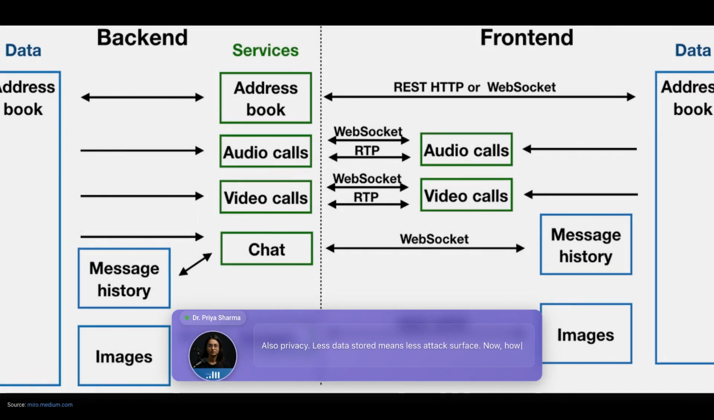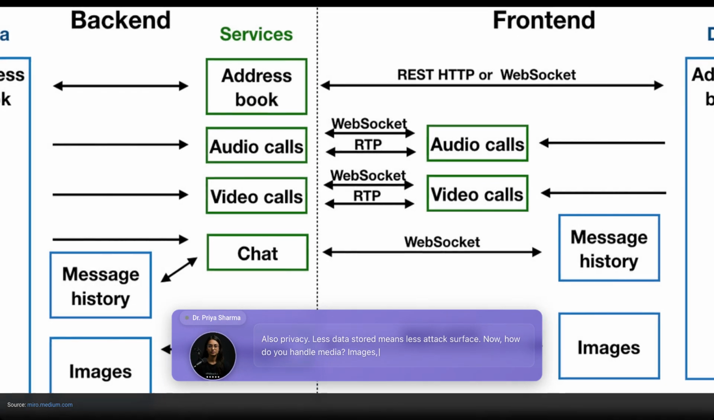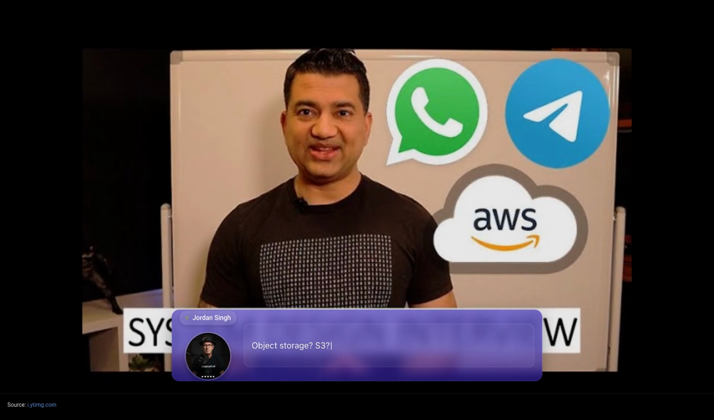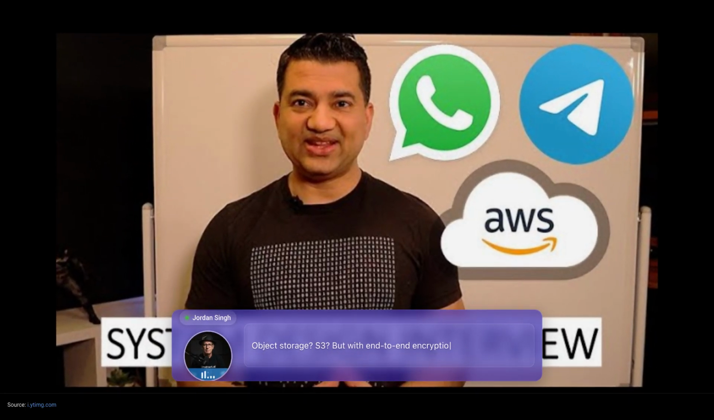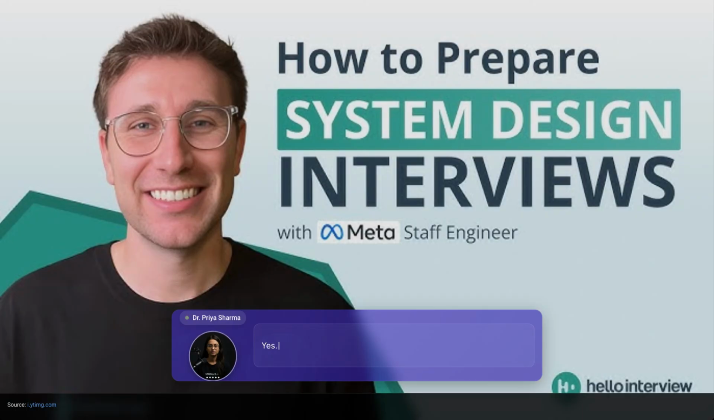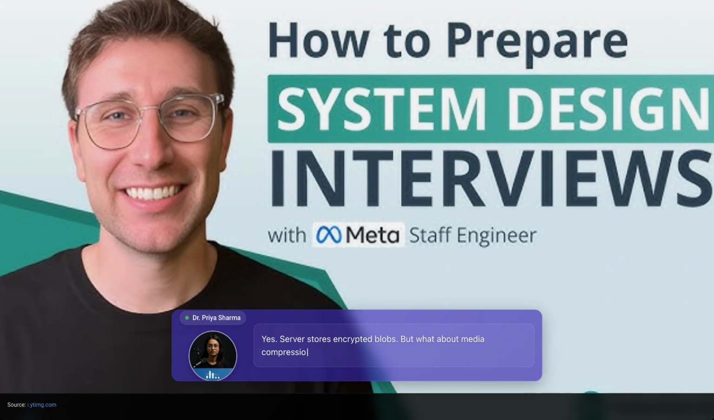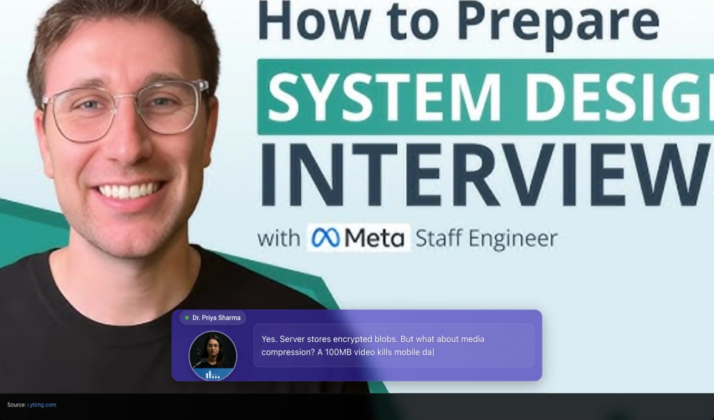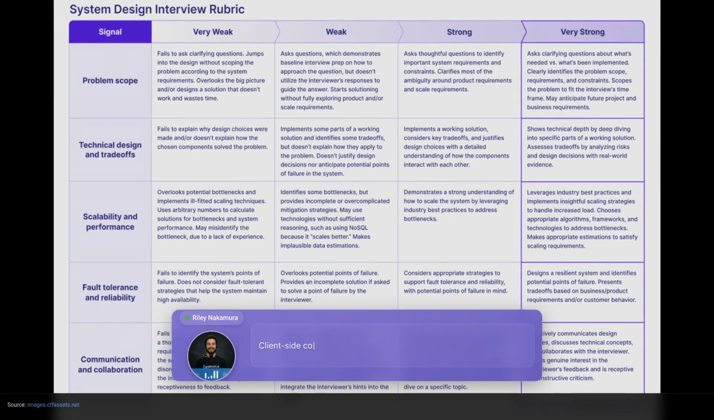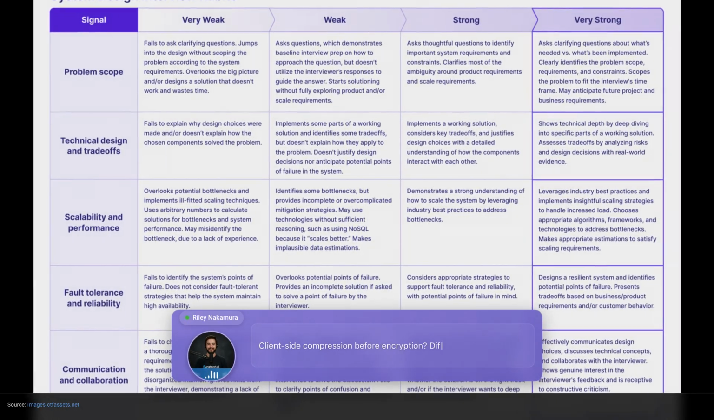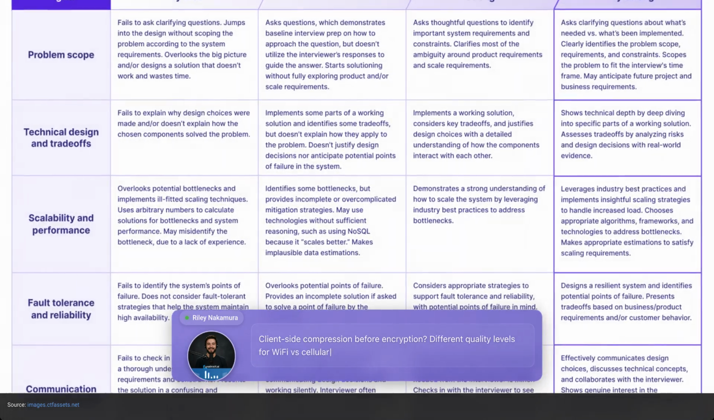Now how do you handle media, images, videos, voice notes? Object storage S3, but with end-to-end encryption, the media is encrypted before upload. Yes, server stores encrypted blobs, but what about media compression? A 100 megabyte video kills mobile data plans. Client-side compression before encryption, different quality levels for Wi-Fi versus cellular.